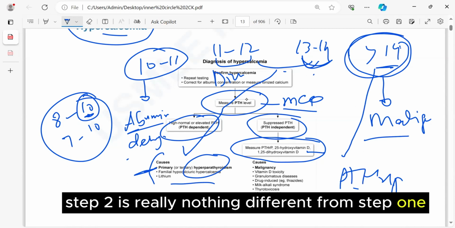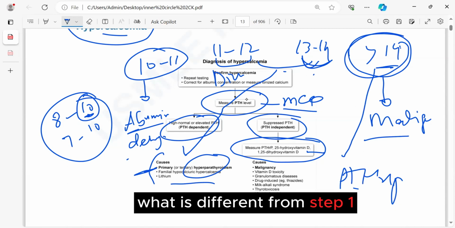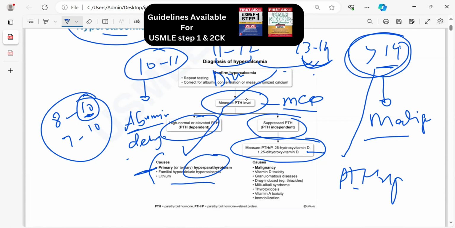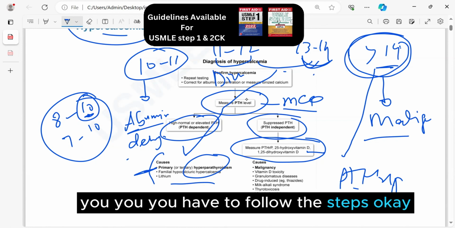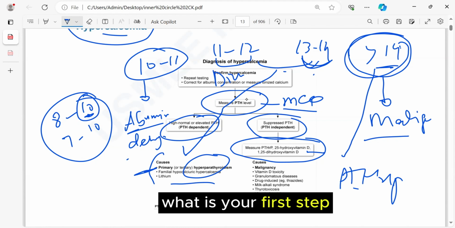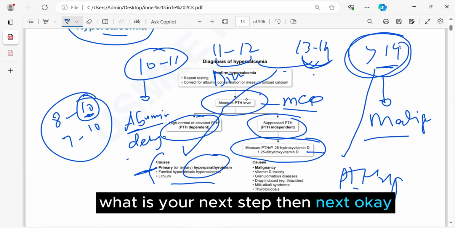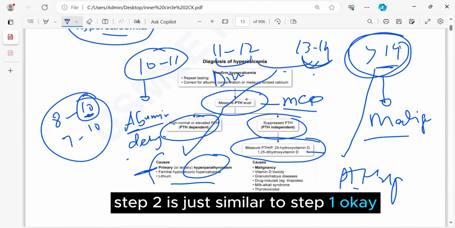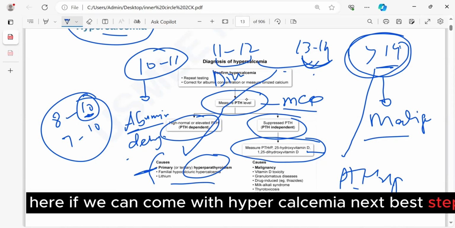In step two, believe me, there is nothing different from step one. You have to follow the steps. What is your first step? What is your next step? Then next. That's it. Otherwise, step two is just similar to step one. Here, if a patient comes with hypercalcemia, the next best step is PTH level.